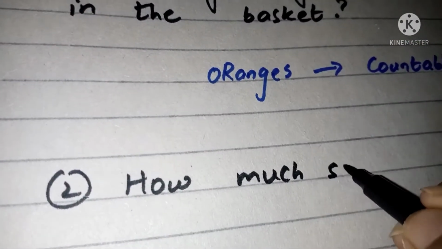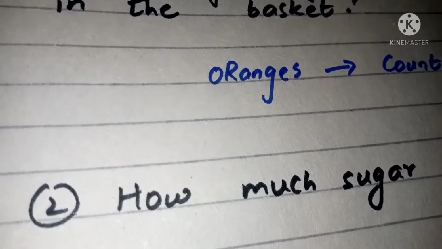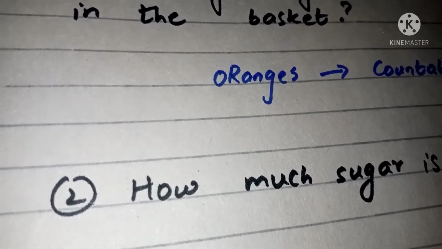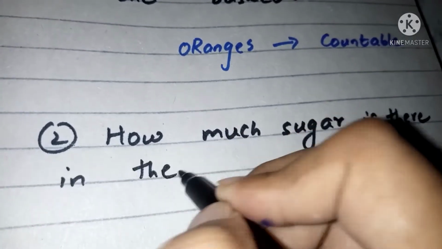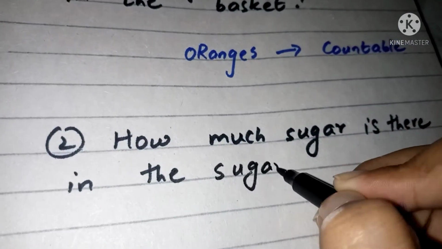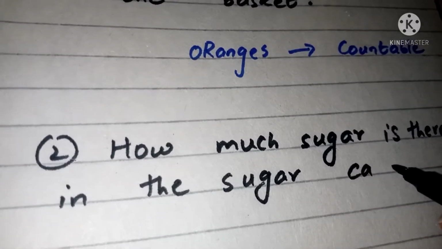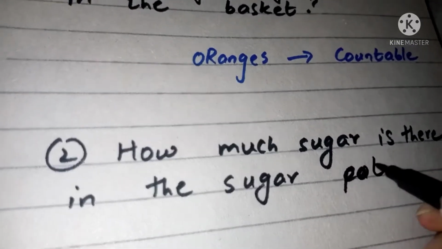Let's practice example 2. How much sugar is there in the sugar pot? The question is about sugar, and sugar is uncountable, so we will use much. How much sugar is there in the sugar pot?